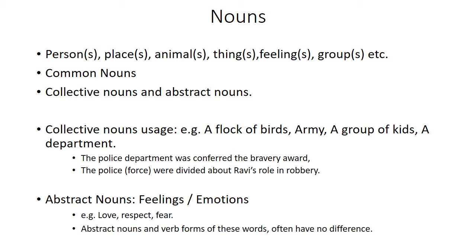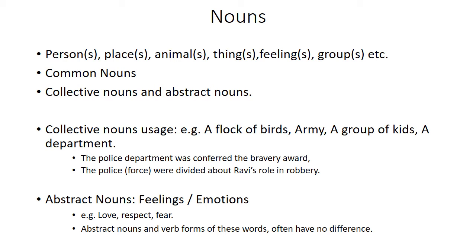Now, common nouns also have under their umbrella collective nouns and abstract nouns. What are collective nouns? They signify a group: a flock of birds, a shoal of fish, or a school of fish, an army, a group of kids, a department.